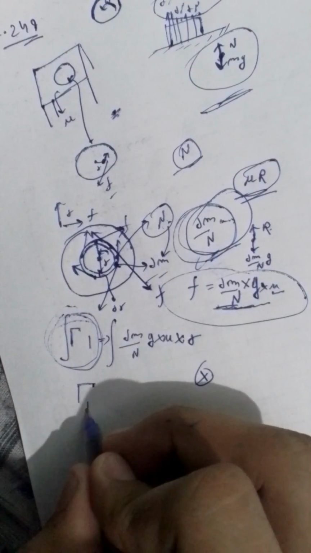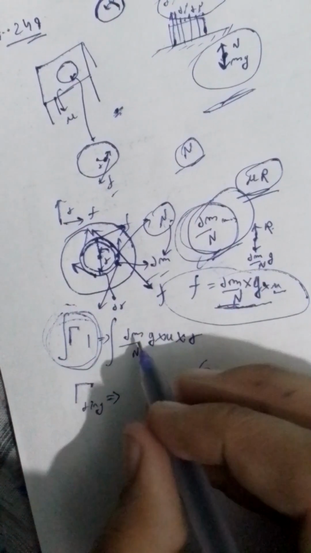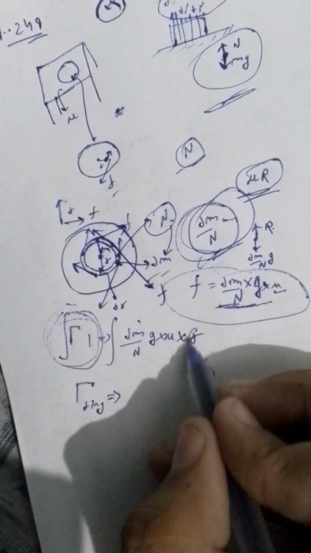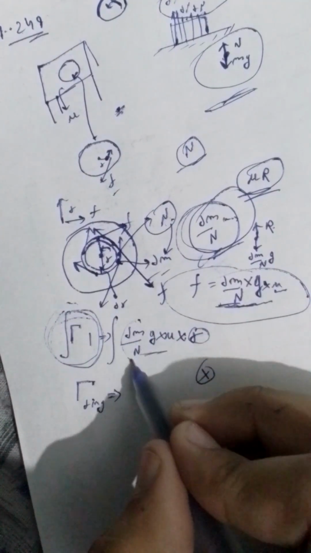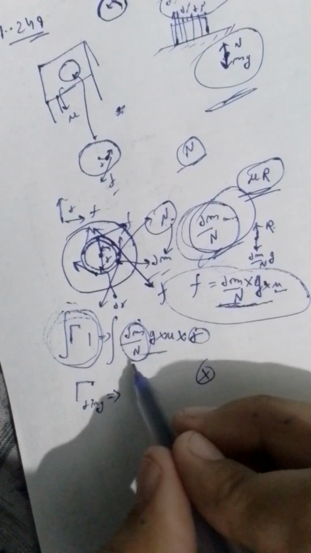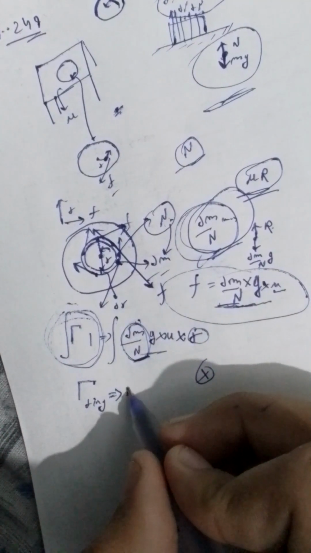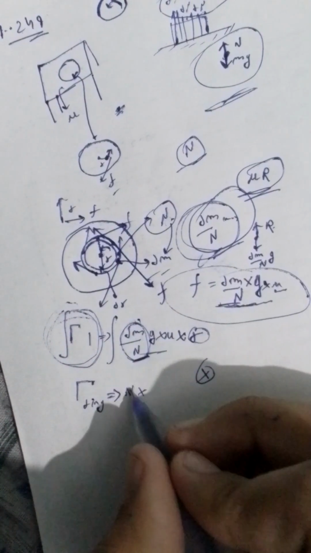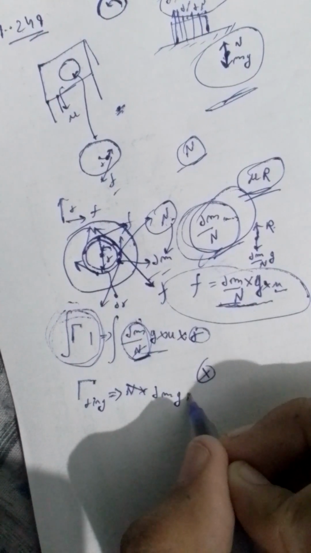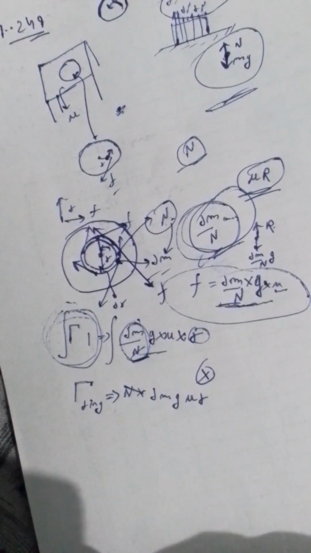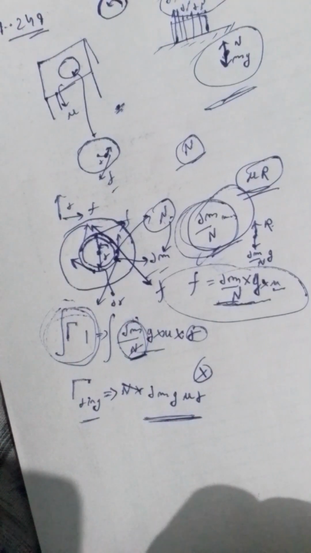So if I write tau of the ring element that we have chosen, now see, r is constant for this ring, r is constant for all the particles. What's the variable? This dm by n. So I am adding all the dm by n particles, how many are there? N particles. So n times dm upon n, so it would be cancelled out. So I will get dm g mu r, okay. For one ring element I can write the torque like this.